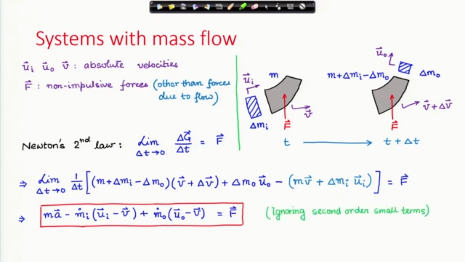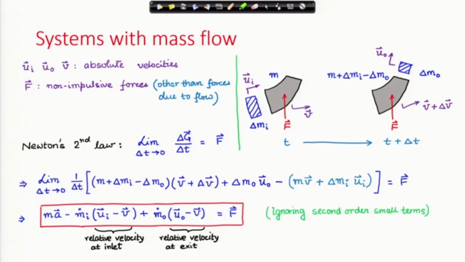Of course, we have ignored the second order small quantities, and what definitions have we used? This you see is the relative velocity at the inlet. At the inlet of the system, u I minus v is the velocity of this delta m I with respect to the system. At the exit of the system, u O minus v is the relative velocity of delta m O with respect to the system.